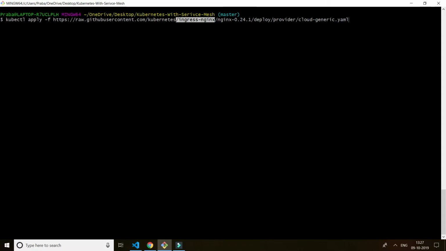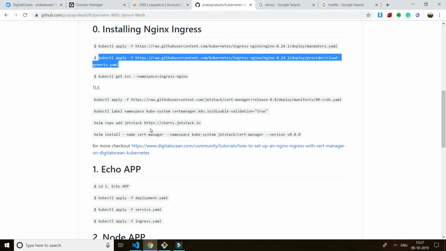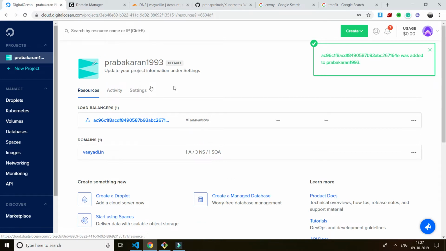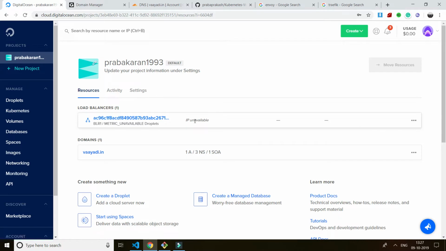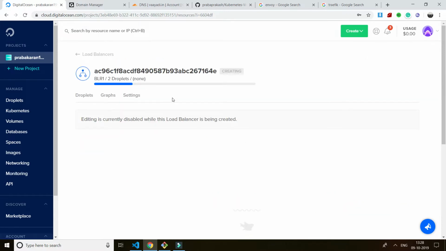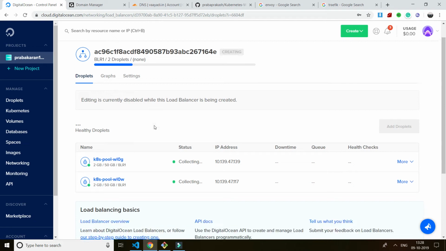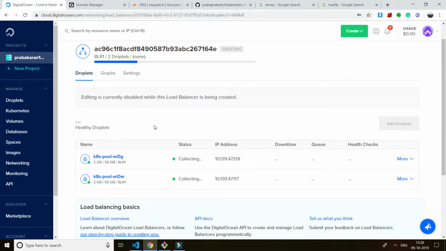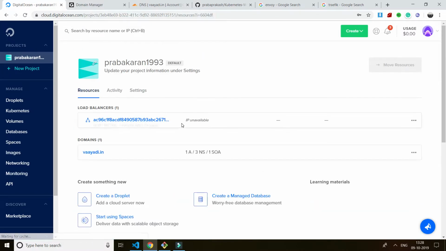If I invoke this particular command, internally it will create a load balancer again. See, it triggered a load balancer here, and the IP is unavailable. Once we get the IP, we map it according to our domain name. I'm going with domain name routing, the real world scenario. It's taking time. It's showing two droplets, one master node and one slave node, and on top of that a load balancer is going to run.